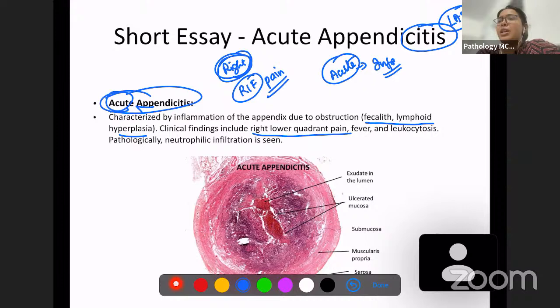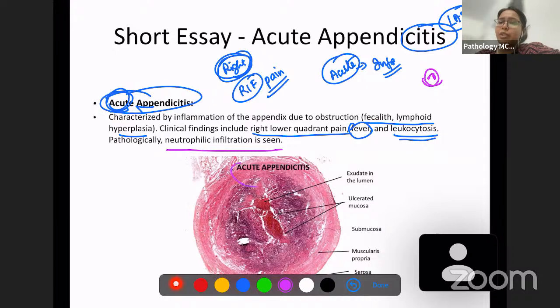Along with that, if there is appendicitis, you're going to have fever, leukocytosis. Because it's an acute inflammation, you're going to have leukocytosis. Acute inflammation, what are the inflammatory cells which are going to come into action? It is nothing but neutrophils. So neutrophilic infiltration is going to be seen.